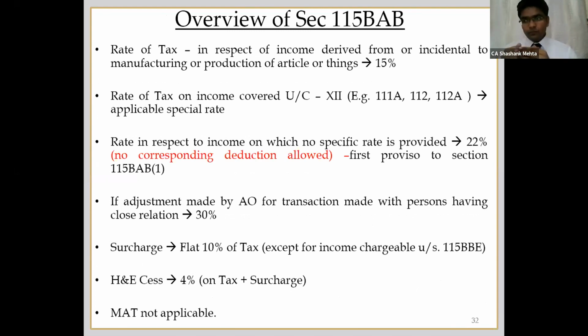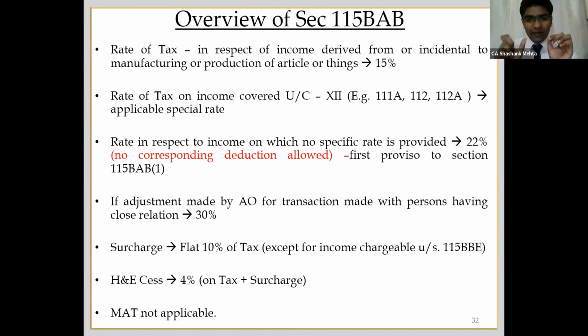However, if any special income is there, say short-term capital gain, long-term capital gain, etc., in this case the applicable rate will be applicable. Third, very important point: any other sort of income for which no specific rate is provided, say house property or interest on fixed deposit, in all those cases the 22% rate will be applicable. This is as per the first proviso to section 115BAB.